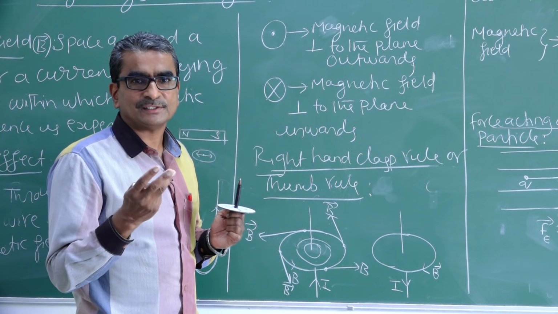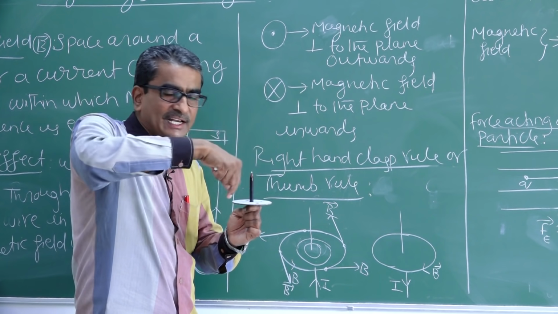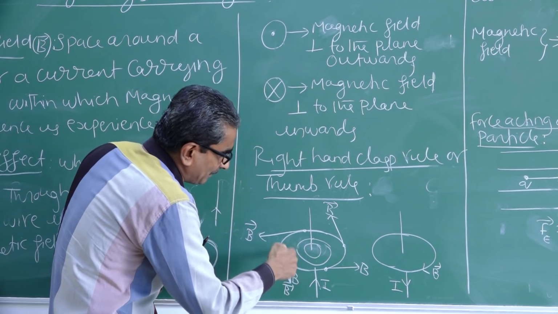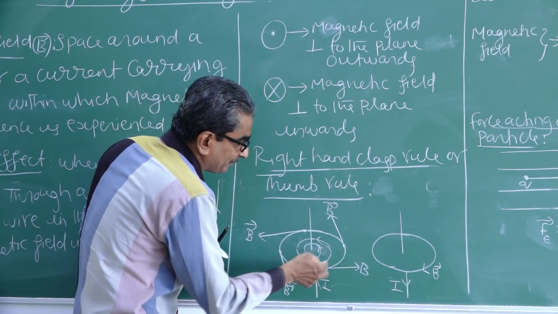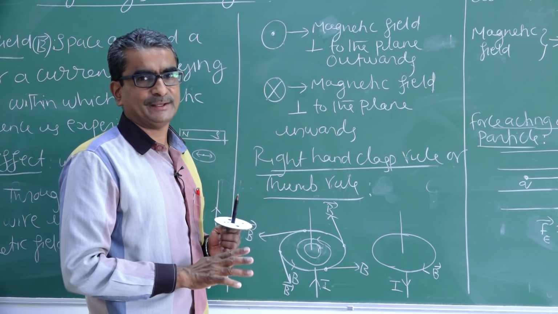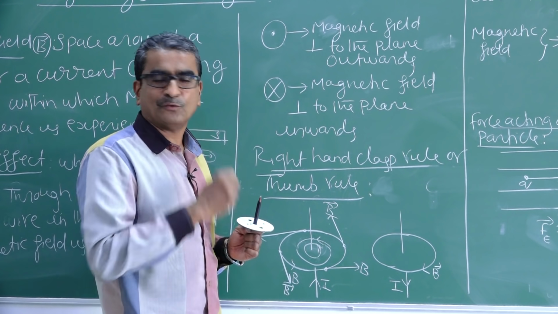And the third point is, whenever you pass current through a straight conductor, how will the magnetic field pattern be in the region around the conductor? The magnetic field pattern will be like this. It will be in the form of concentric loops or circles. So remember these three key points with respect to a straight conductor through which some current is flowing.